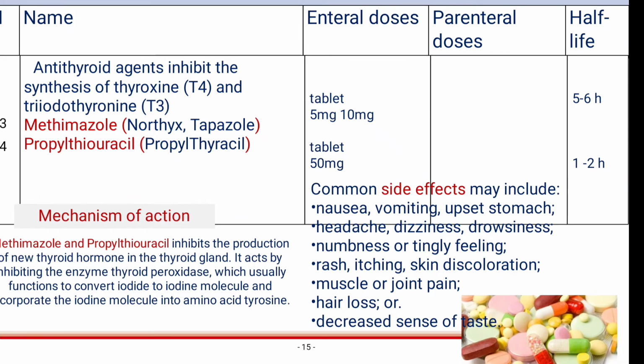Mechanism of action: inhibit the production of new thyroid hormone in the thyroid gland. It acts by inhibiting the enzyme thyroid peroxidase, which usually functions to convert iodide to iodine molecules and incorporate the iodine molecule into the amino acid tyrosine. Common side effects are nausea, vomiting, upset stomach, headache, dizziness, numbness, tingling feeling, rash, itching, skin discoloration, muscle or joint pain, hair loss, or decreased sense of taste.